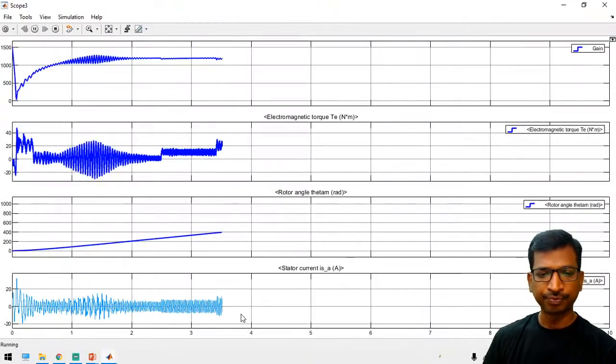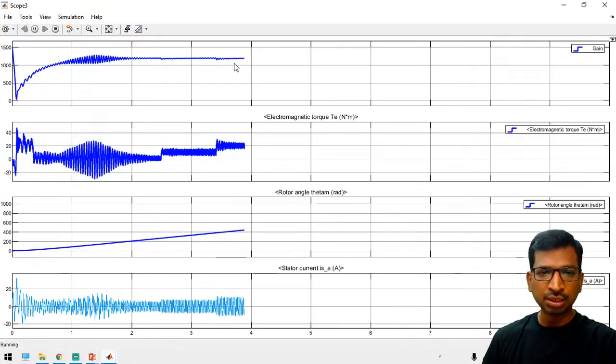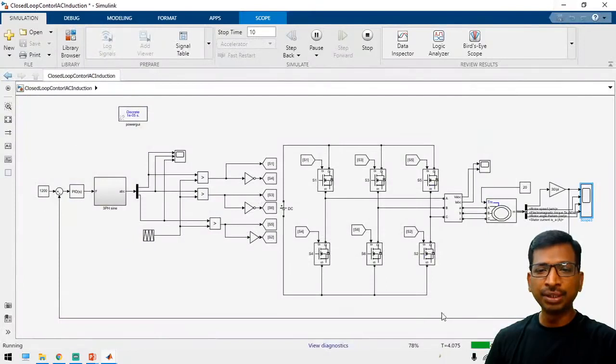See here, the current drawn by the motor is also increased. The electromagnetic torque also increased. So depending on the motor load, the loading is done. So still the motor is rotating at constant speed, right? So like that you can implement the closed loop system.